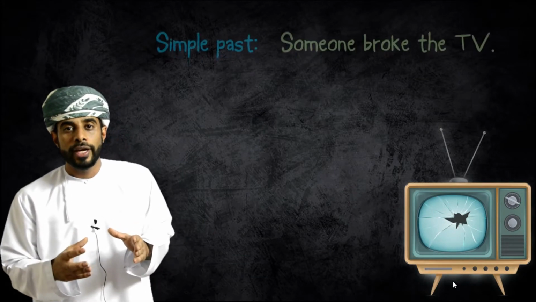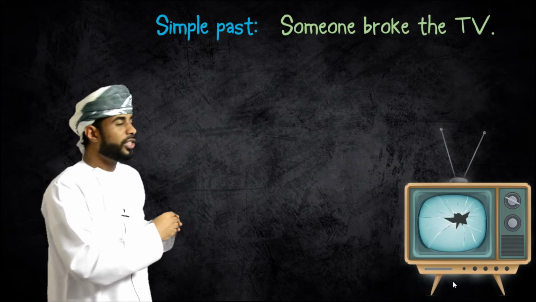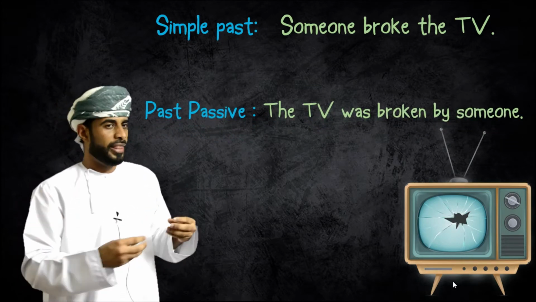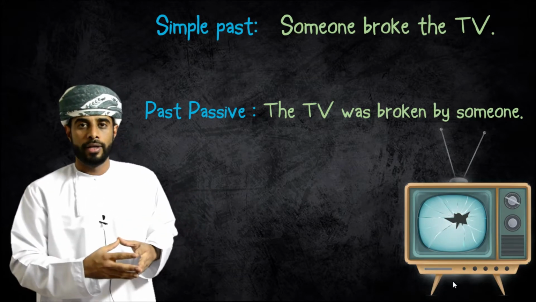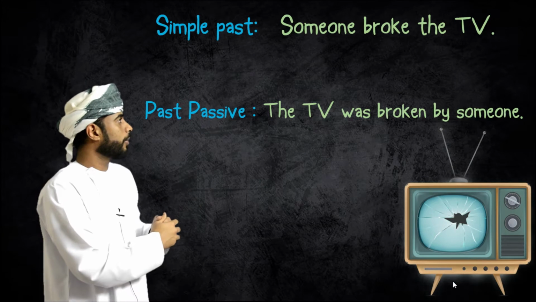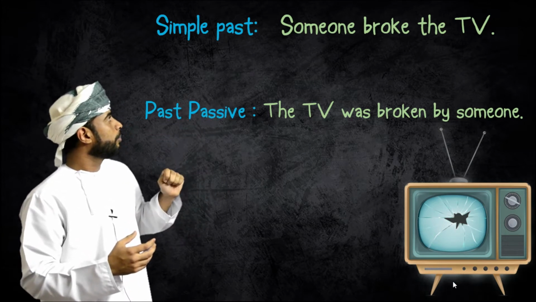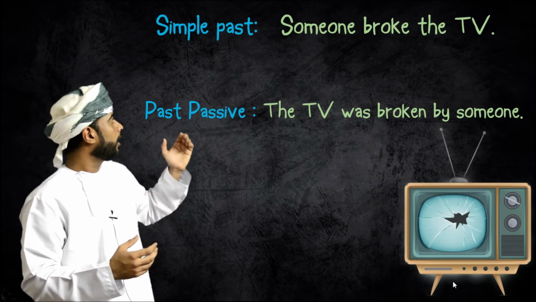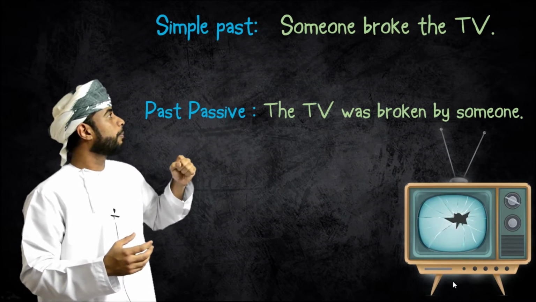If you know, in the past simple, you would say someone broke the TV. And if you don't know the doer, you would say the TV was broken by someone. Look in here. In the past simple, we said someone broke the TV, while in the past passive, we said the TV was broken by someone.